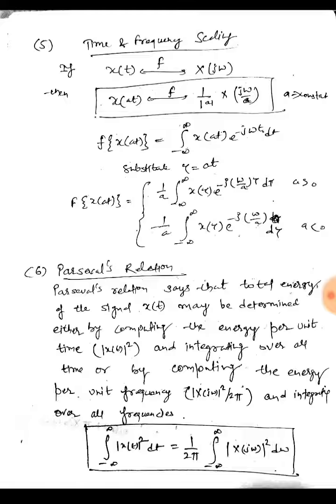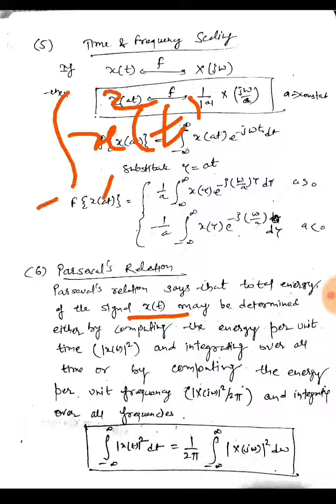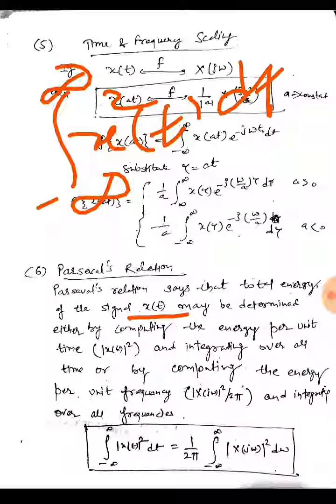It says that the total energy of the signal x(t), which is nothing but the integral of |x(t)| squared from minus infinity to infinity dt, which we have already seen in the first unit, may be determined either by integrating the energy per unit time, that is |x(t)| squared, over time, or we can compute the total energy using the frequency domain, in which it will be |X(j omega)| squared divided by 2 pi, integrated over all frequencies.